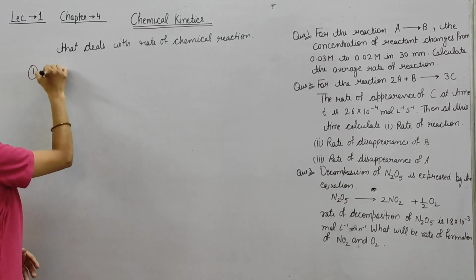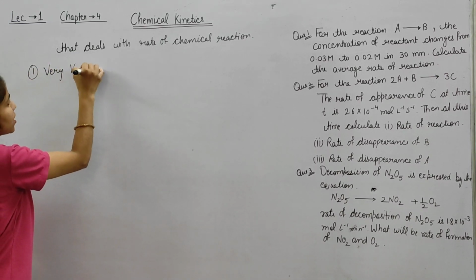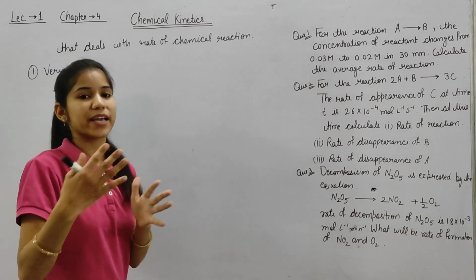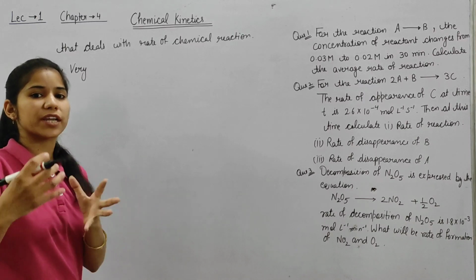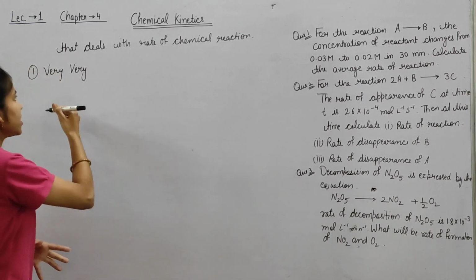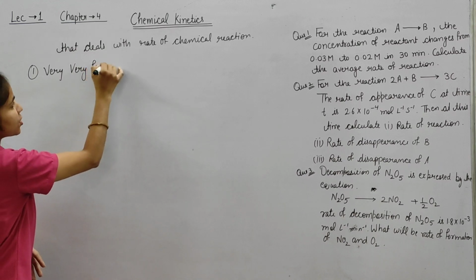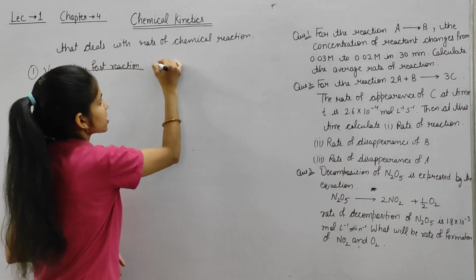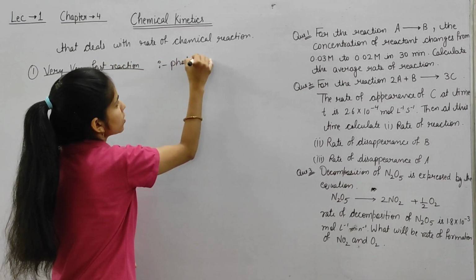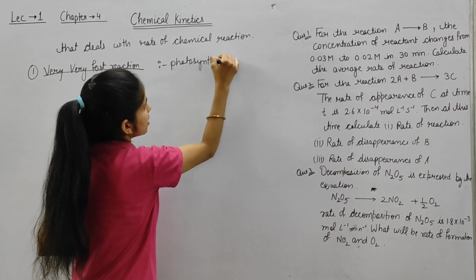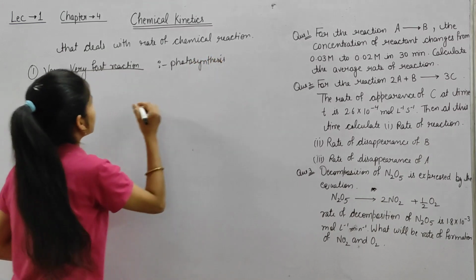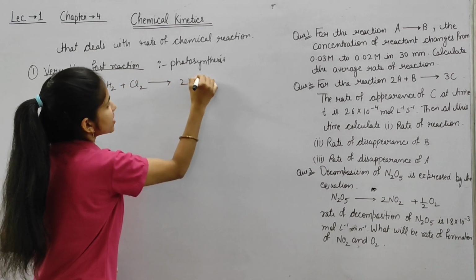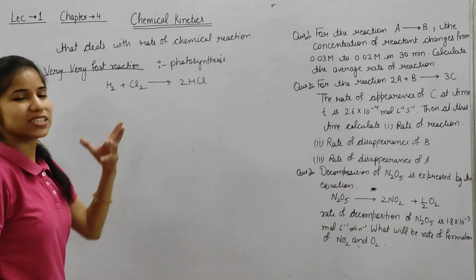So first is very fast reaction. These are those reactions which complete in milli and microseconds. Okay, so they do not take a longer time. So these are very fast reactions. For example, photosynthesis. Second, H2 plus Cl2, they produce HCl. This is also a fast reaction.